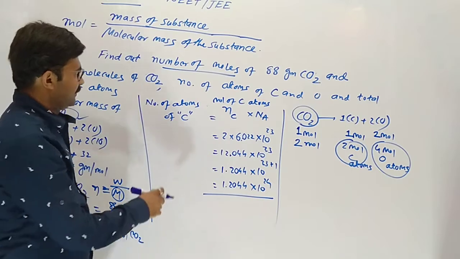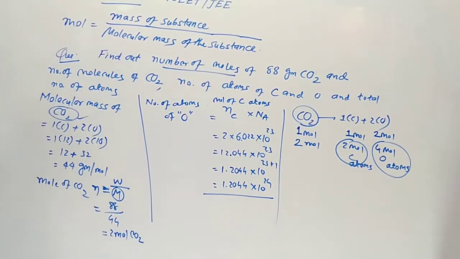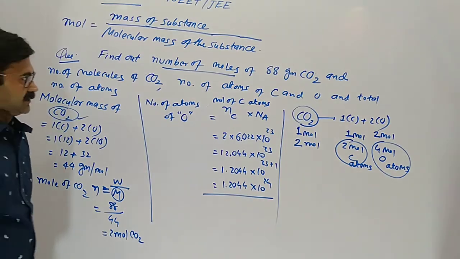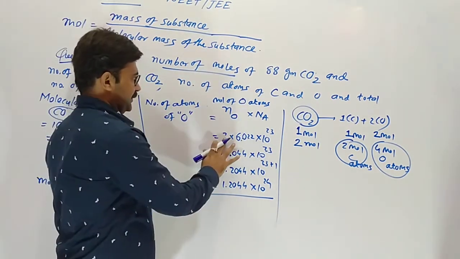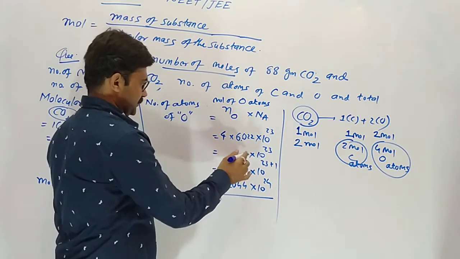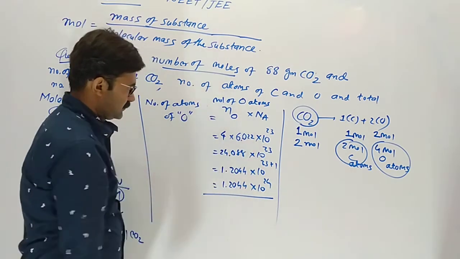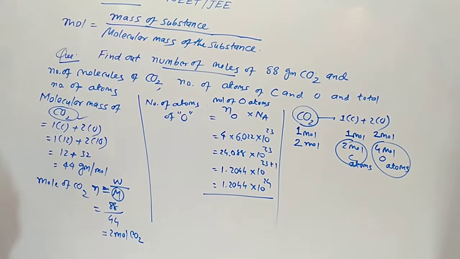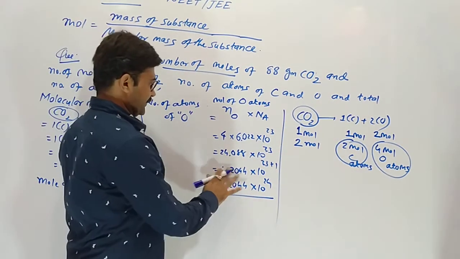Now for getting the number of atoms of oxygen. Here the number of oxygen atoms multiplied by Avogadro number. So 4 into 6.022, 24.088 × 10^23.